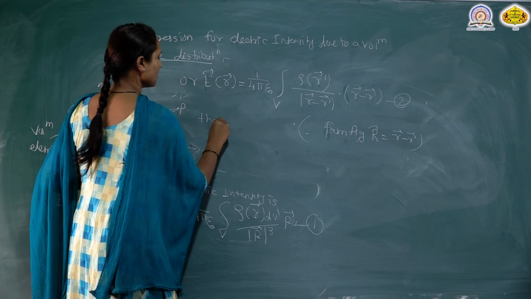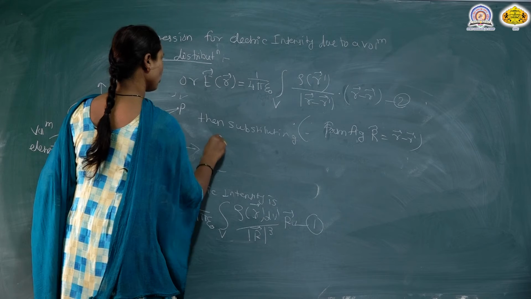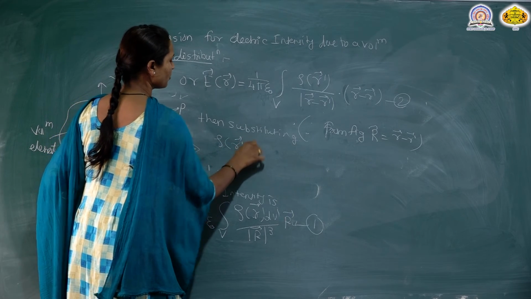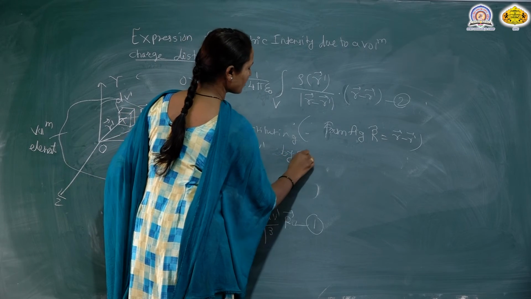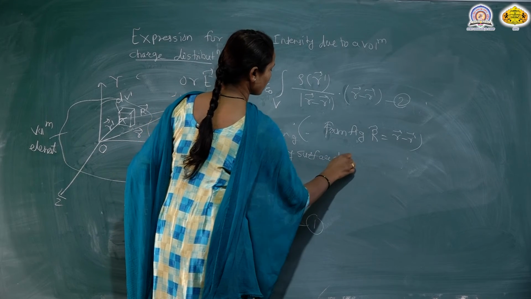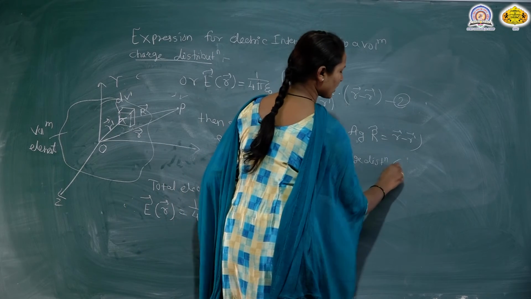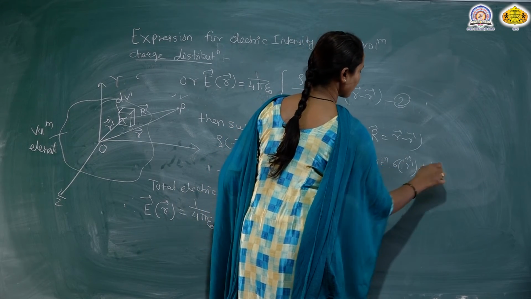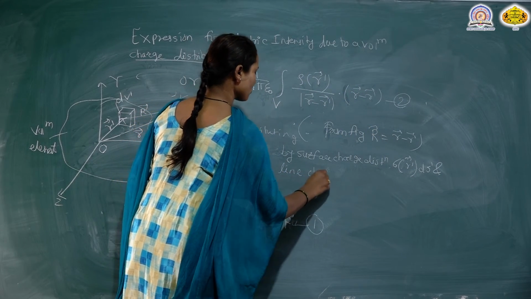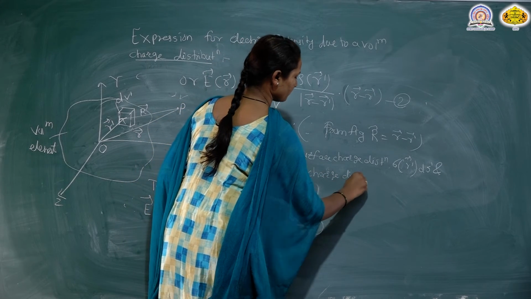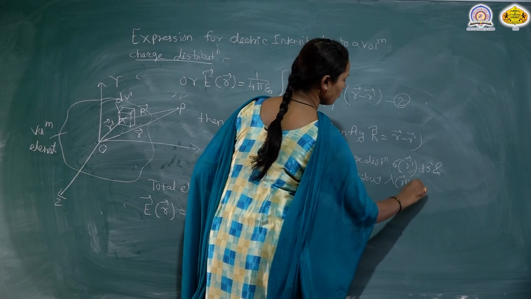Then, substituting for the volume charge distribution, where rho of R dash vector into dV dash is replaced by the surface charge distribution, sigma of R dash vector into dS dash, and the line charge distribution, which is denoted by lambda of R dash vector into dl dash.